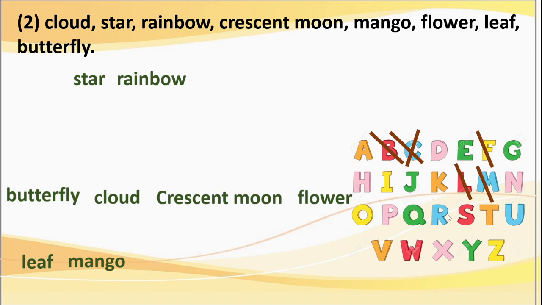And first rainbow it comes, yes, R, then S, correct? So we will write rainbow first and then we will write star. Now we have written all these given words in alphabetical order, right? I hope you understood properly.